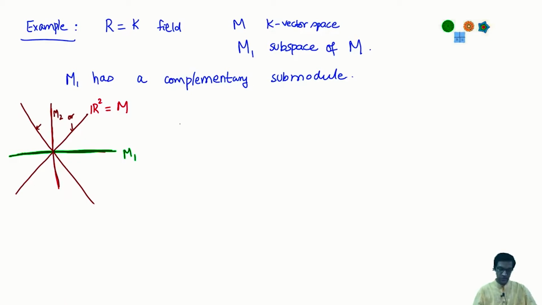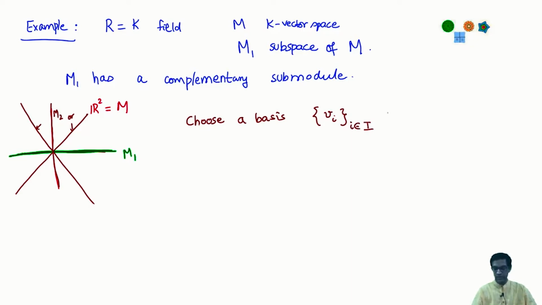Here's the construction. Let's do this via bases for this vector space. How do we manufacture a complement? Choose a basis, let's call it the vi, of M1. At this point I am allowing everything to be maybe even infinite dimensional, I don't care.